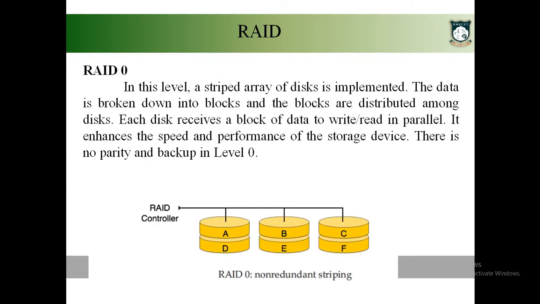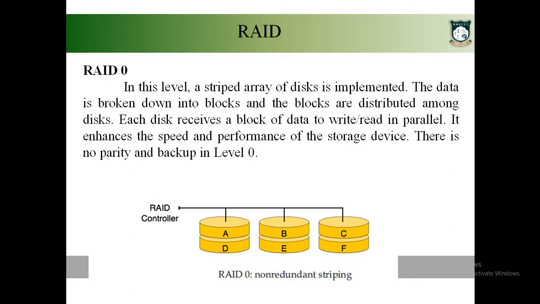First, let us concentrate on RAID level 0. In RAID level 0, there is no redundancy. So whenever we want to store some data, we will be striping the data into blocks, and each block will be stored in each disk.